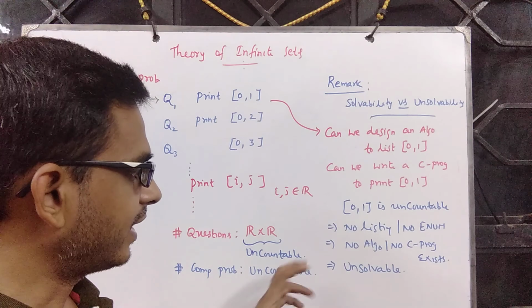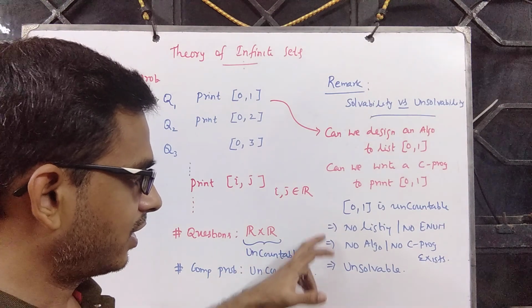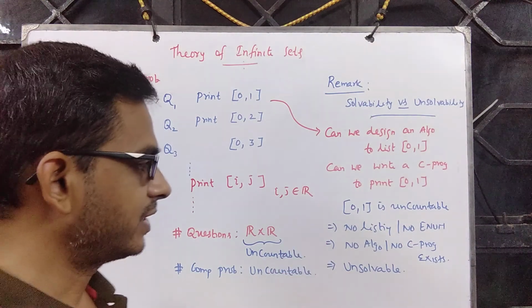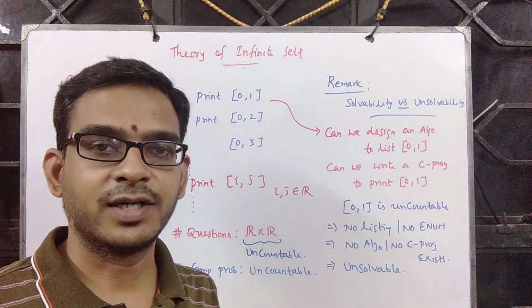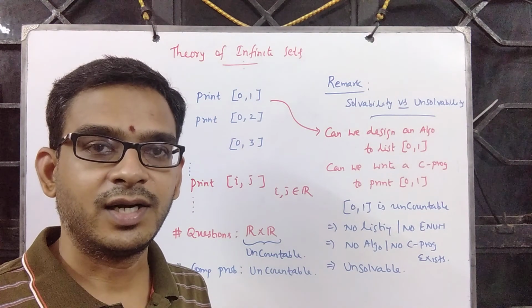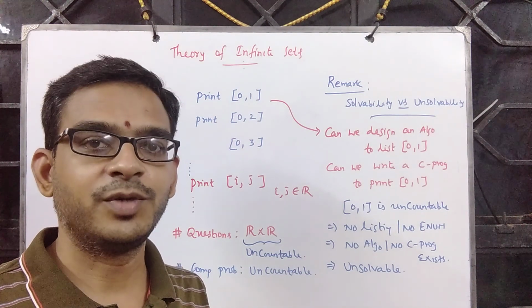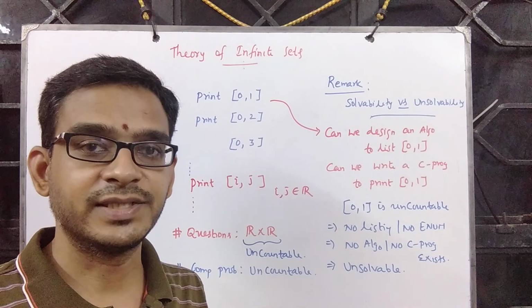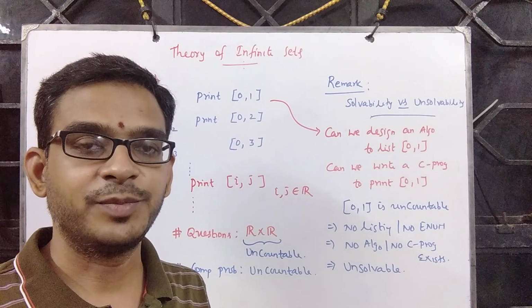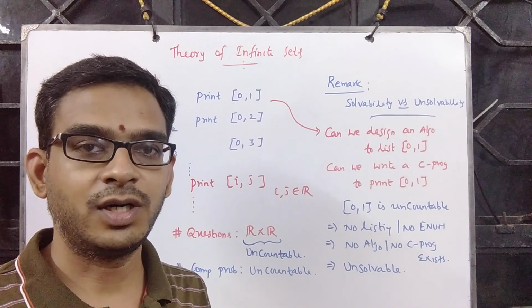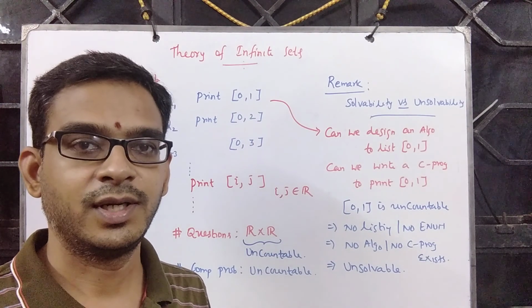Now you see that this is really what we are interested in when we study theoretical computer science: given a problem, is the problem solvable? Does there exist an algorithm? Can you come up with a program which will halt for all inputs?